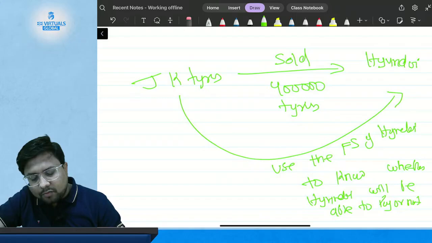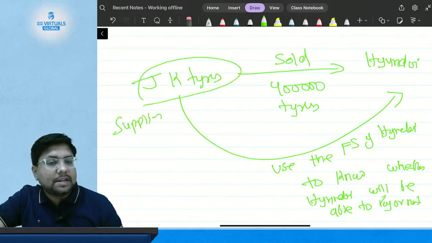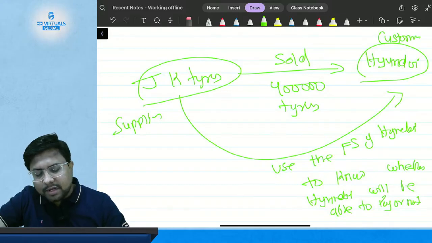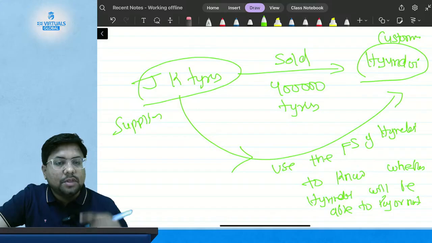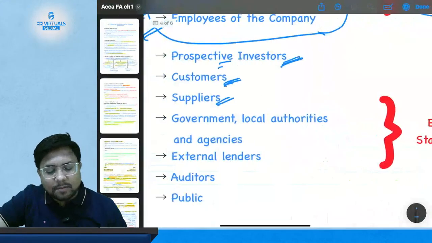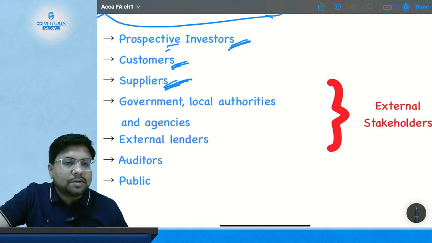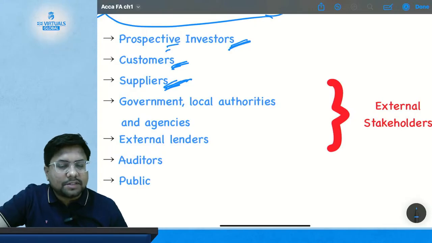So here, who is JK Tire? JK Tire is the supplier. Who is Hyundai? Hyundai is the customer. So here JK Tire will use the information in the financial statement of Hyundai to assess whether it will be able to pay the money for the tire purchase or not. So the supplier also becomes a user of financial statement.